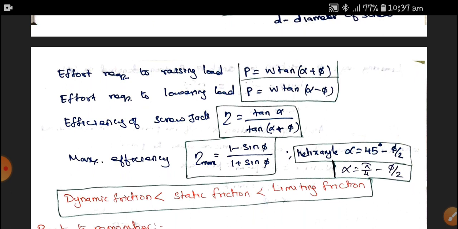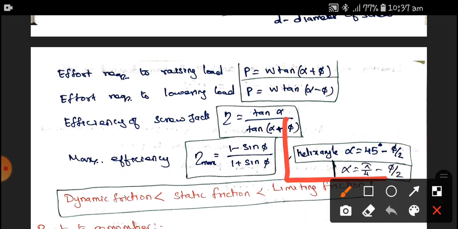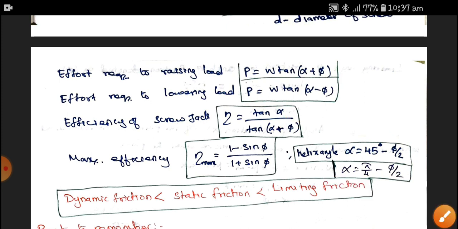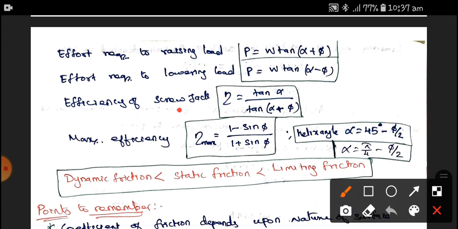For maximum efficiency, the helix angle alpha is equal to 45 minus phi by 2, that is, pi by 4 minus phi by 2. On that condition, the maximum efficiency of a screw jack becomes eta maximum equal to 1 minus sin phi divided by 1 plus sin phi.